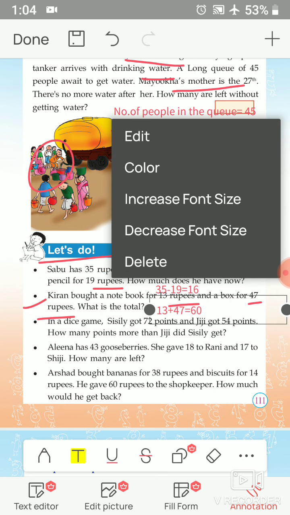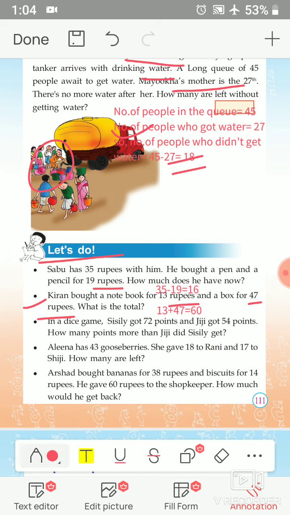Okay. Then next question. In a dice game, Cecily got 72 points and Gigi got 54 points. How many points more than Gigi did Cecily get? Yes, in a dice game, Cecily got 72 points and Gigi got 54 points only. Then we have to find how many more points Cecily got than Gigi.